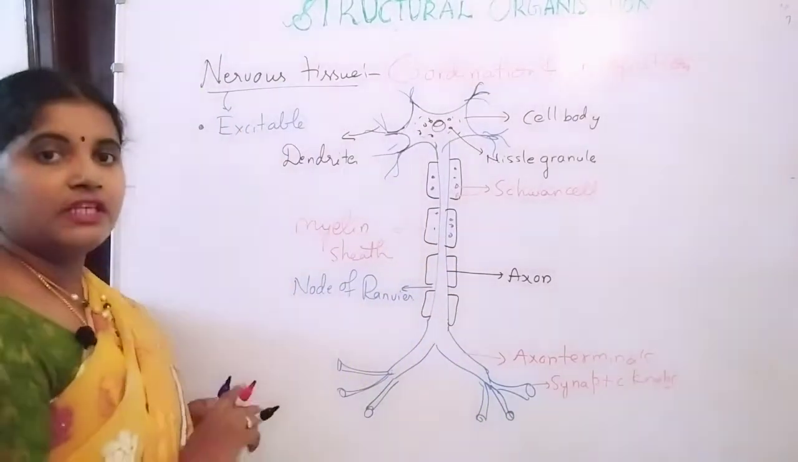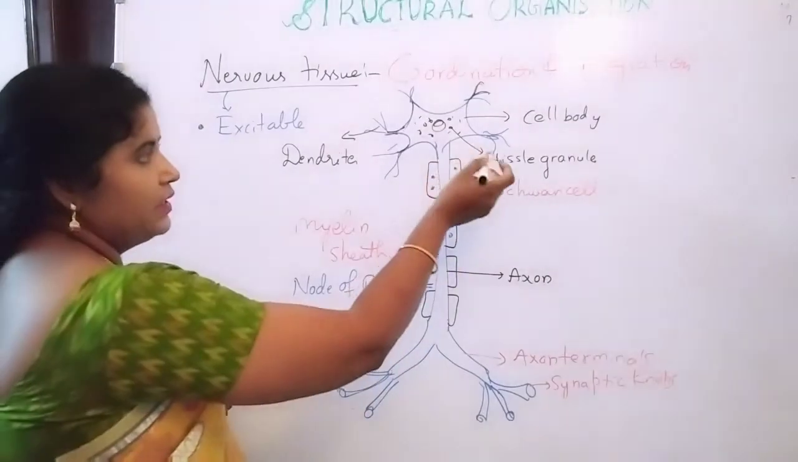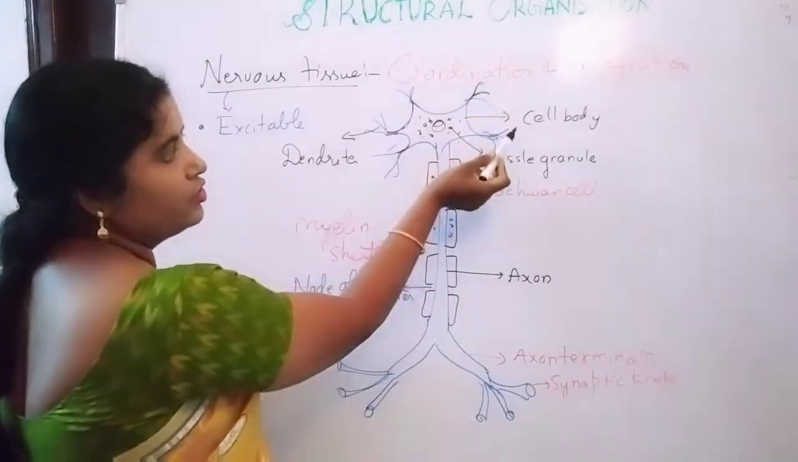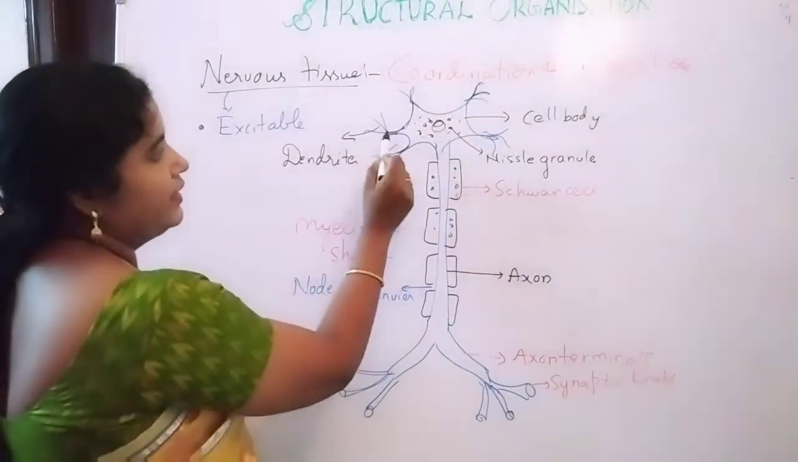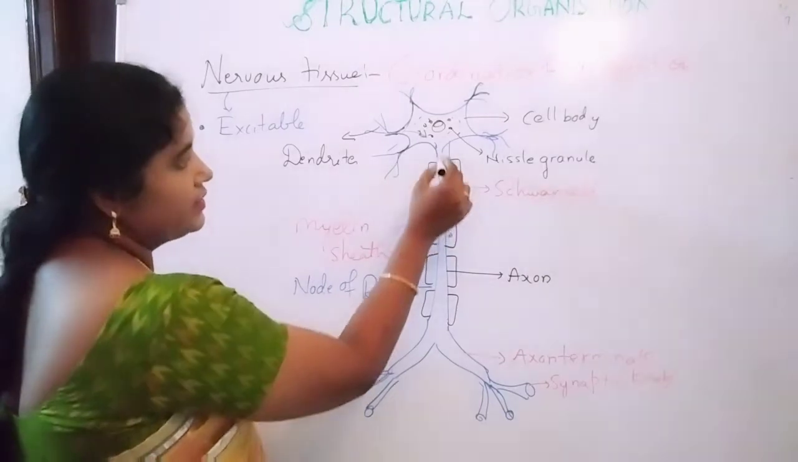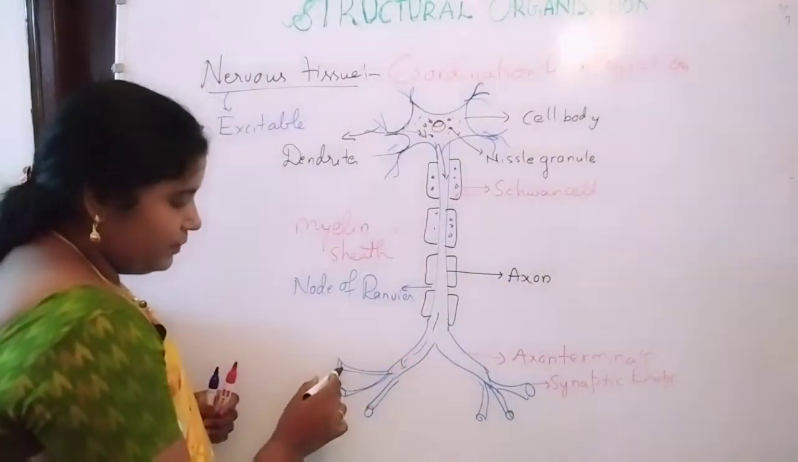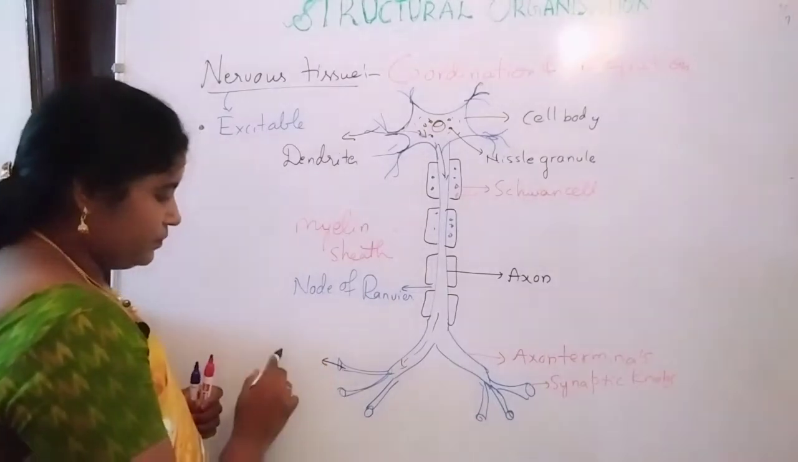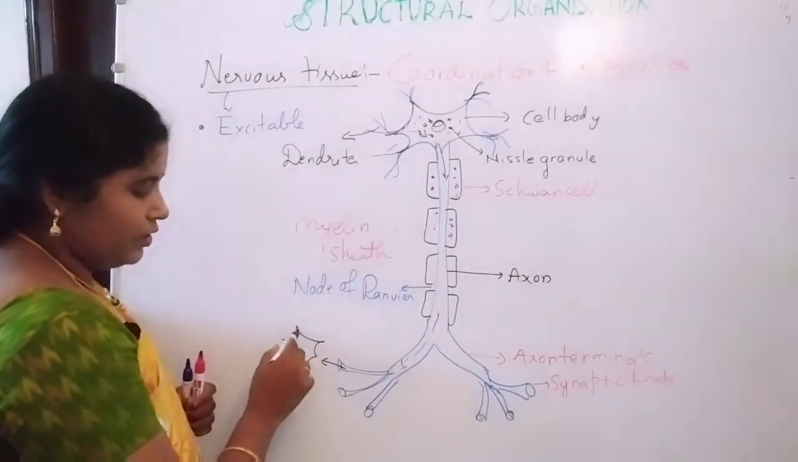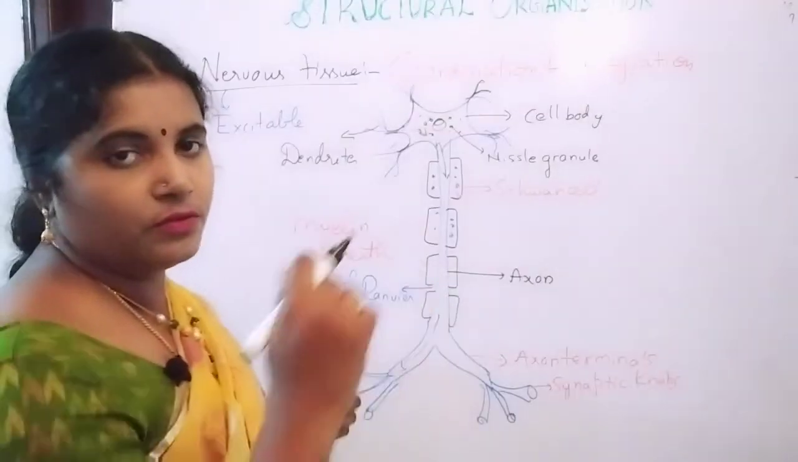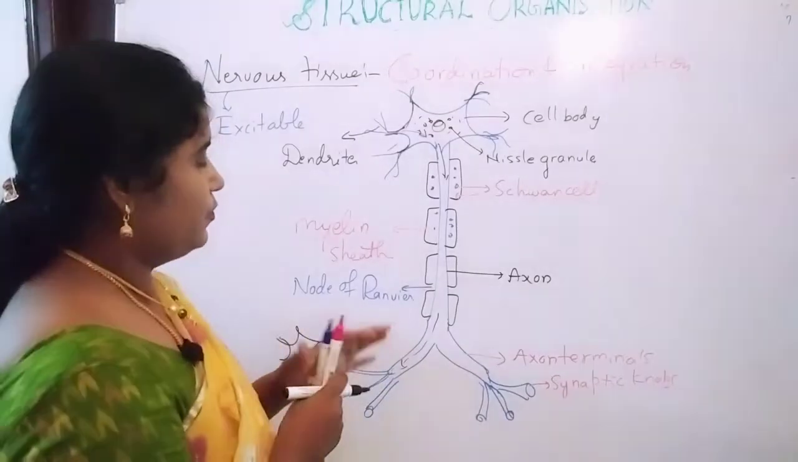So the main function of synaptic knobs. Normally the nerve impulses are carried from the dendrites to the cell body to the axon, axon to axon terminals, from axon terminals to synaptic knobs to another neurons. In this way the nerve impulses are going to be transported.